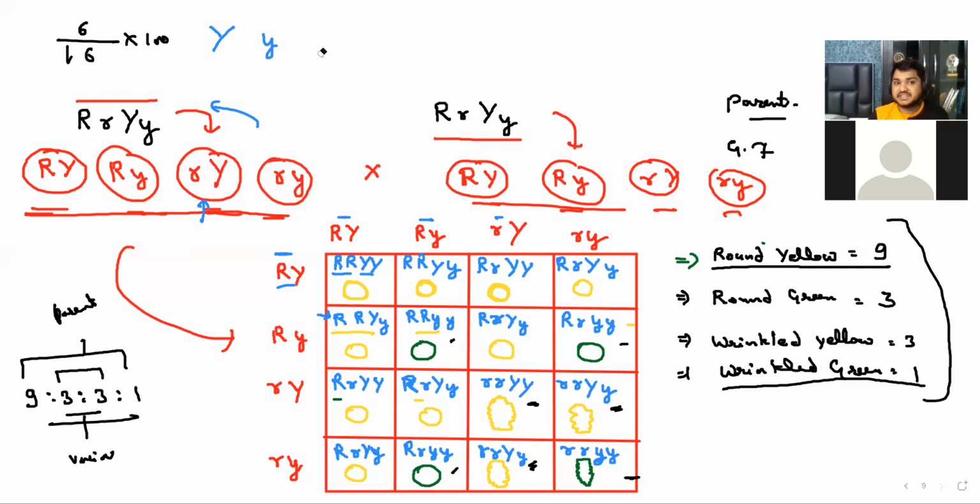So the variation percentage is 37.5%. How do you know that off the top of your head? I have already taught so many students the same thing, so I know that. So 9:3:3:1, 6 upon 16 into 100. So you will get 37.5%. And 37 was my roll number also in university.